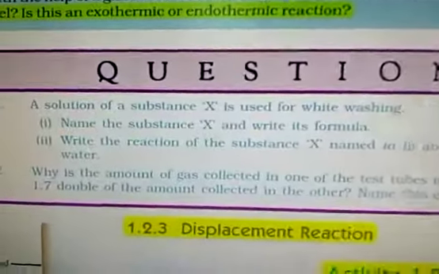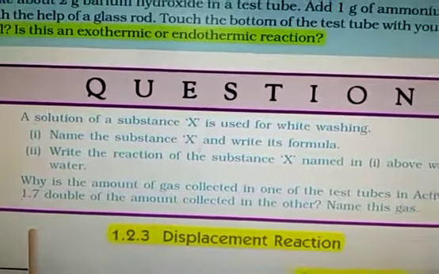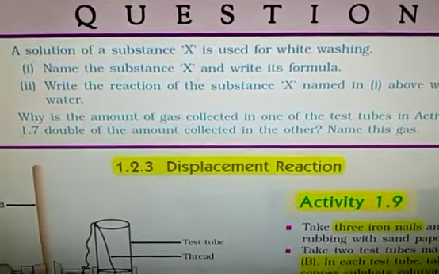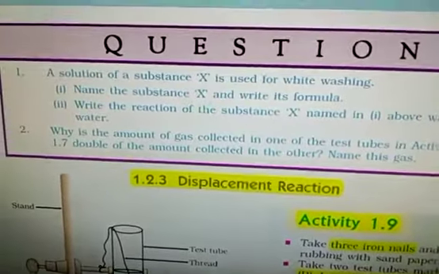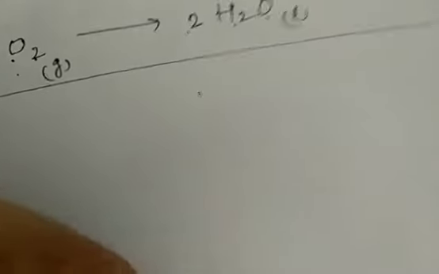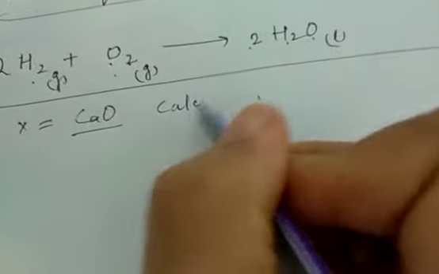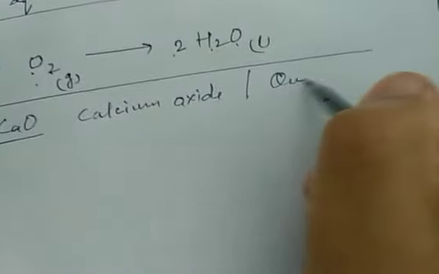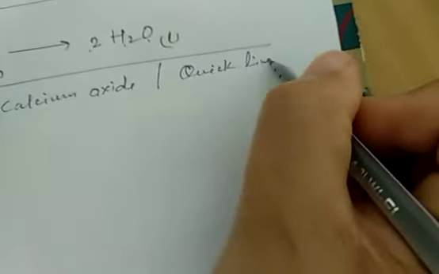Now come to the exercise. First question, a solution of a substance X is used for whitewashing. So it should be a calcium compound. Name the substance X and write its formula. This substance X is CaO, calcium oxide. Its chemical name is calcium oxide, and its common name is quicklime, and this is the formula of calcium oxide.